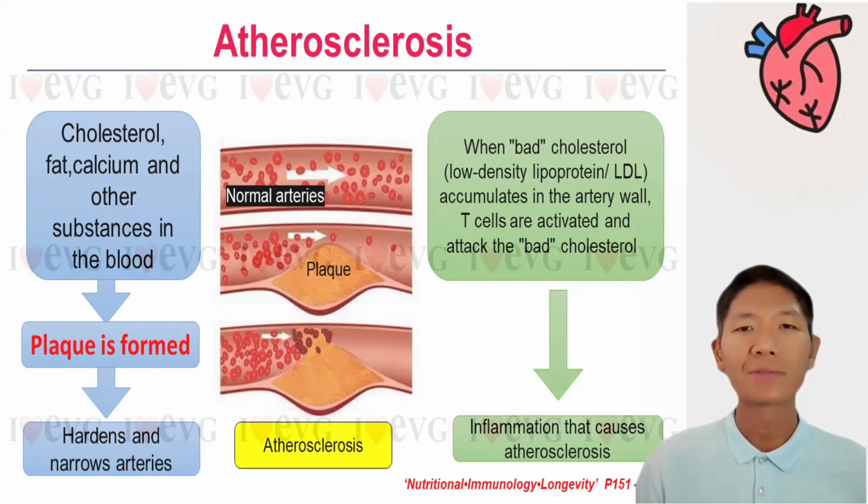So when bad cholesterol, which is low-density lipoprotein, or we call it LDL, accumulates in our artery wall, the T cells are activated and attack the bad cholesterol, thereby causing the inflammation that leads to arteriosclerosis. So to eradicate this problem, we should eat a balanced diet and control the cholesterol intake to stop the inflammation in the body.